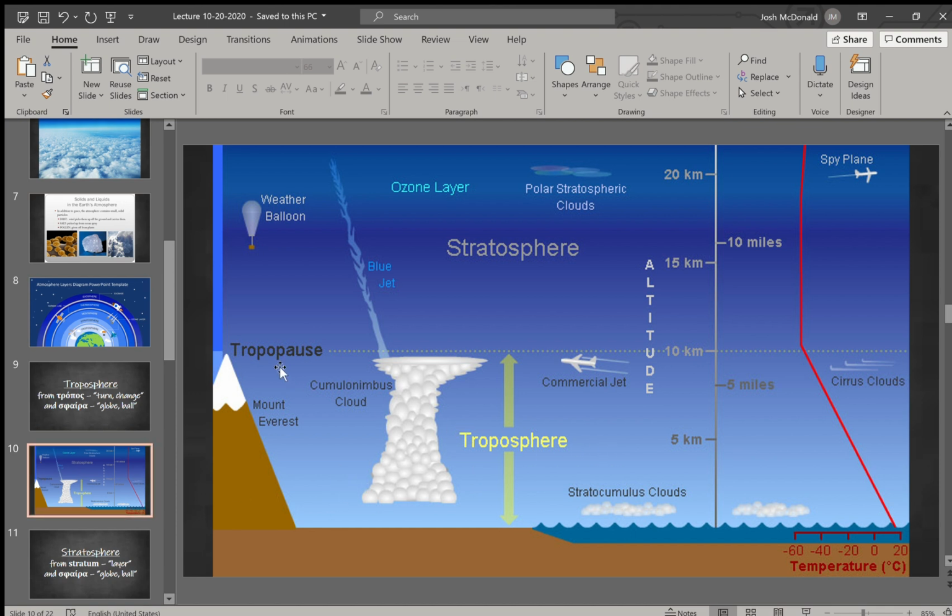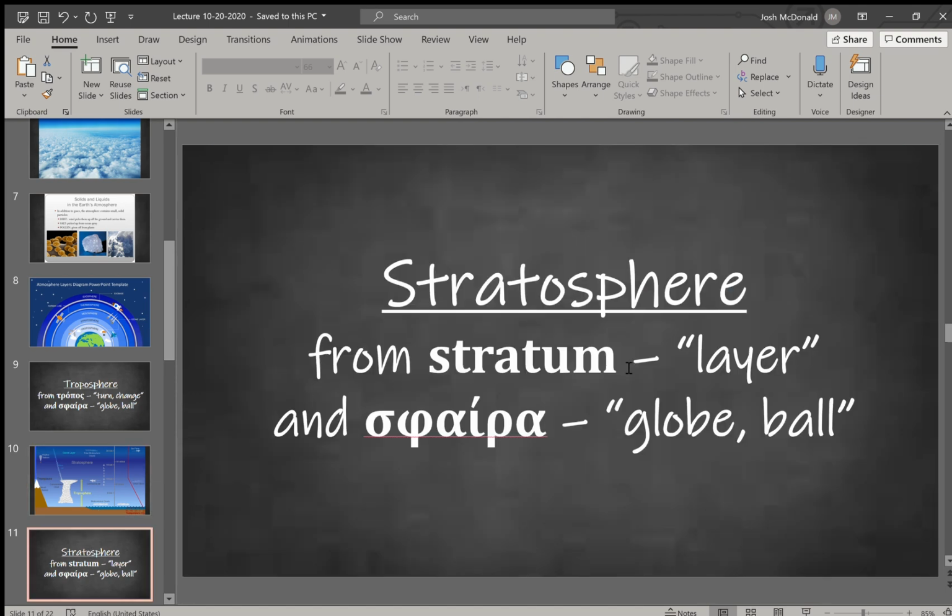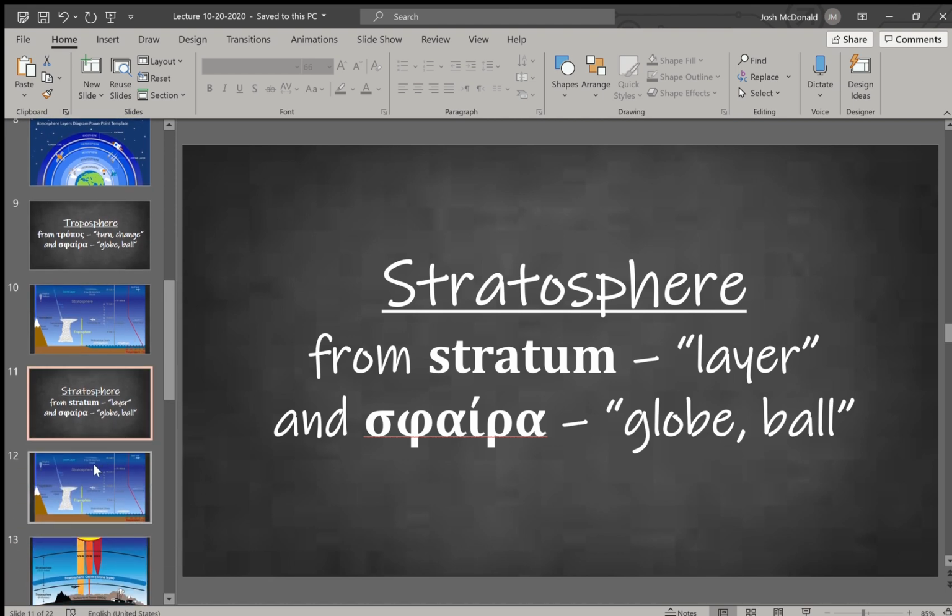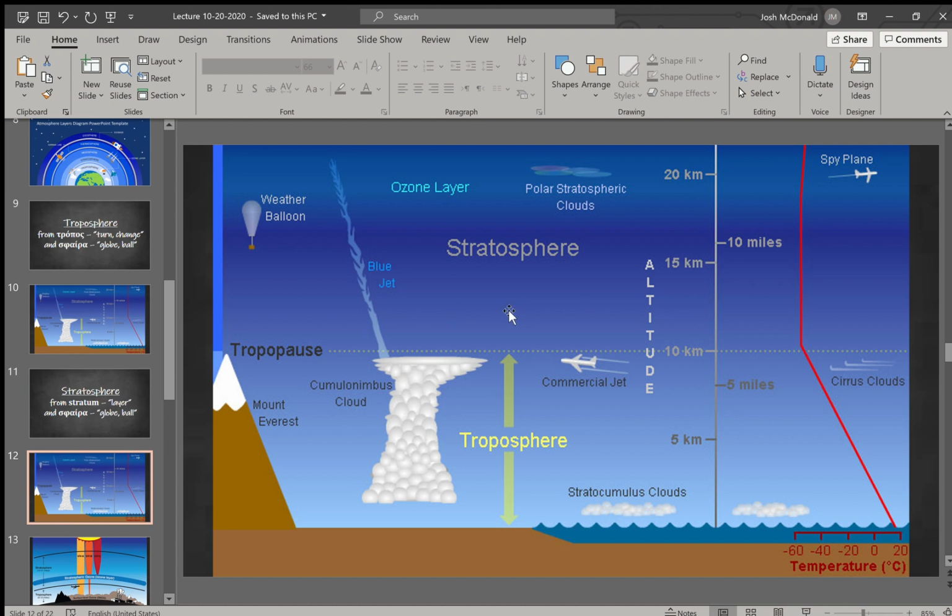Then there is what's called the tropopause. This is the layer between the troposphere and the next layer, which is the stratosphere. Stratosphere comes from the Latin word stratum, which means layer, and we've actually talked about strata or stratum when we talked about geology, and then again sphaira. So it is a globe or a ball that's in layers. Now here, the air is not as turbulent, so you don't see this big mix of air pressure or air currents. It kind of just lays flat into layers, hence stratosphere.